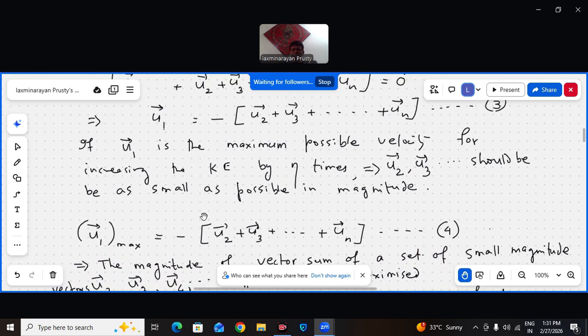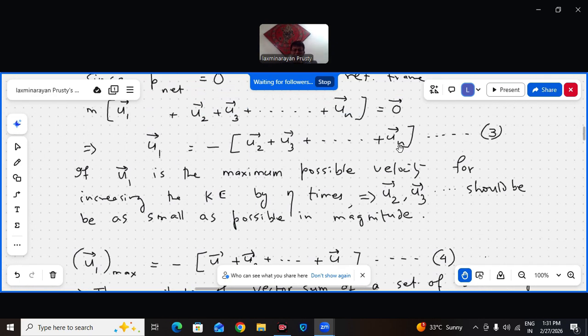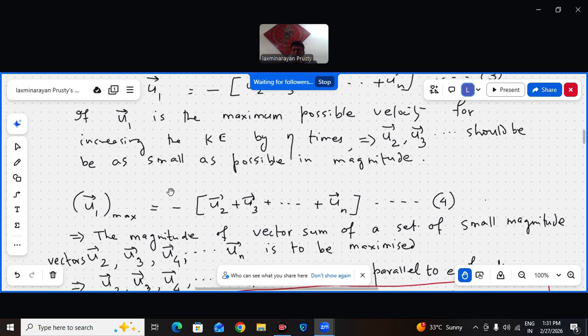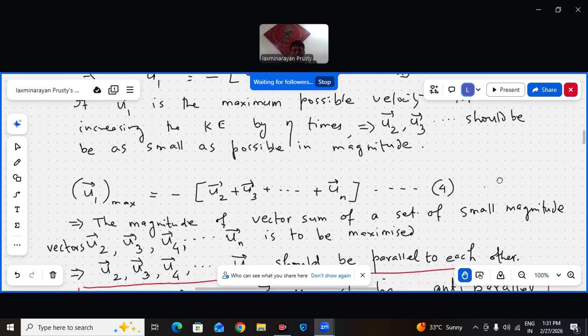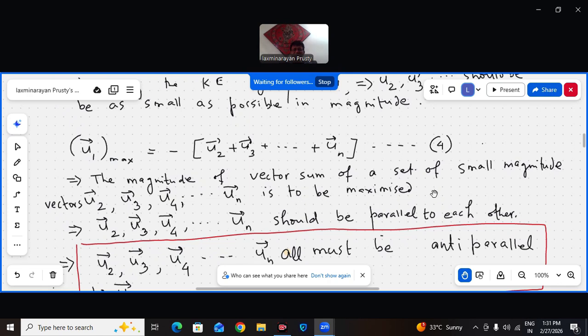So U1 max will be minus of U2 bar plus U3 bar plus UN bar. From equation 3, I am directly writing this. When U1 becomes maximum, all of these become very small compared to U1. I am not saying this is smallest or what, I mean they're smaller than U1. The magnitude of the vector, because this U1 has to be maximum. So the magnitude of the vector sum of a set of particles U2 to UN, they are n minus 1 number of vectors. The magnitude of the vector sum of these U2 to UN vectors is to be maximized.